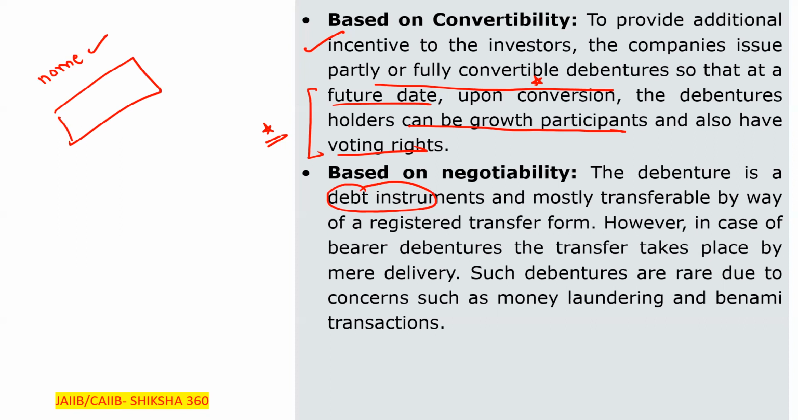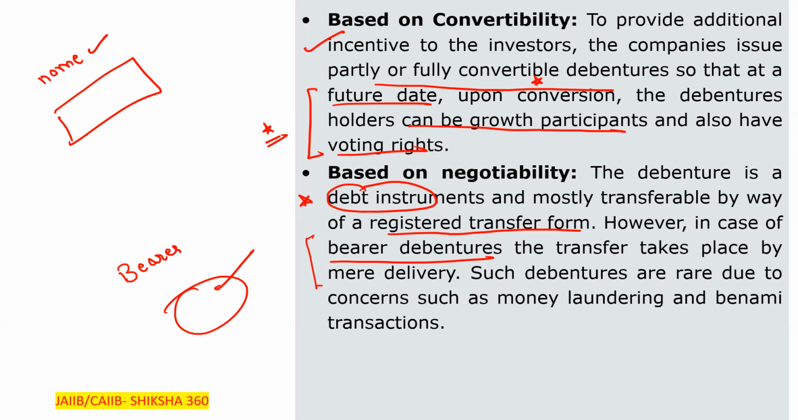Okay. So the debenture is a debt instrument and mostly transferable by way of a registered transfer form. However, in the case of bearer debentures, like a bearer cheque, the transfer takes place by mere delivery. Just by holding it, you are the holder of that.